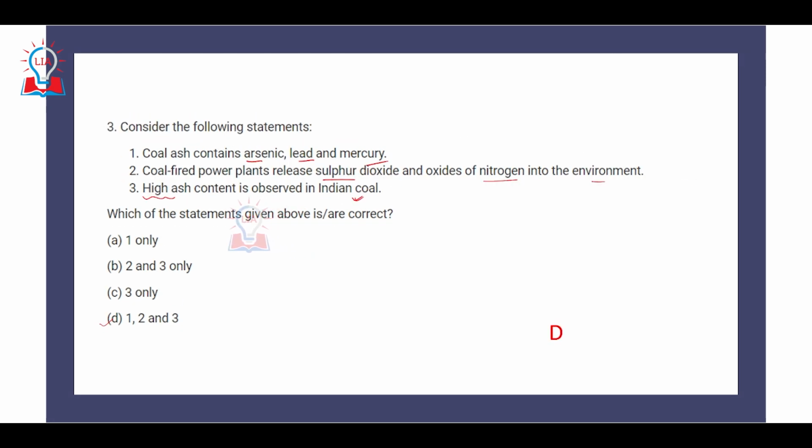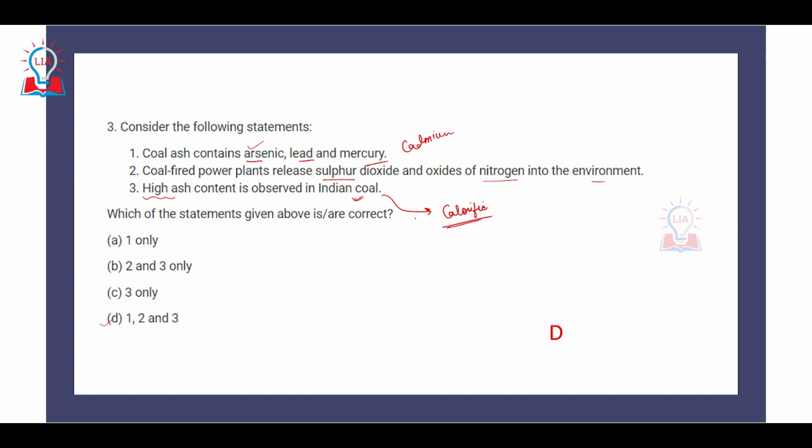here, because coal ash definitely contains harmful chemicals such as arsenic, lead, mercury, and even cadmium is present in the coal ash. Second, obviously, when the coal is being burned, sulfur dioxide and nitrogen oxides are produced into the environment. And as far as the Indian coal is concerned, they have a high ash content, and it is due to this reason the calorific value of Indian coals becomes relatively lesser as compared to the other countries.